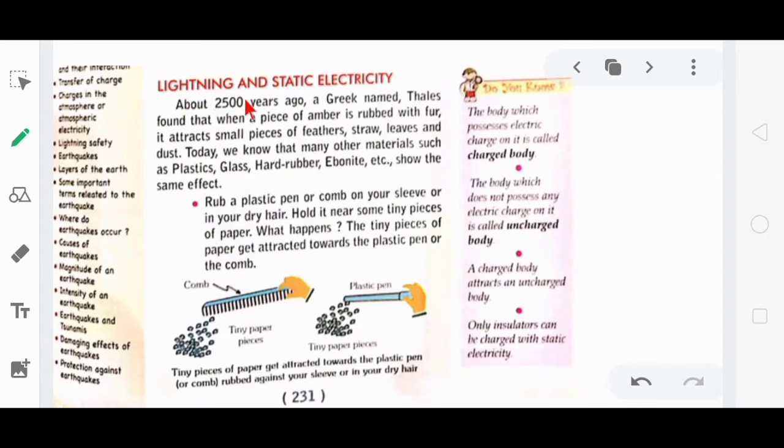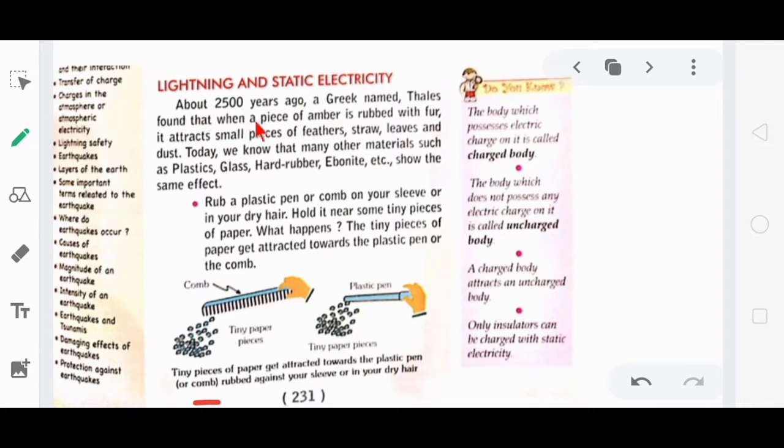First heading of the topic is lightning and static electricity. Here you are given the words static and electricity. The word static means when the charge is not able to flow. This type of electricity is known as static electricity. Let's discuss the discovery of static electricity.